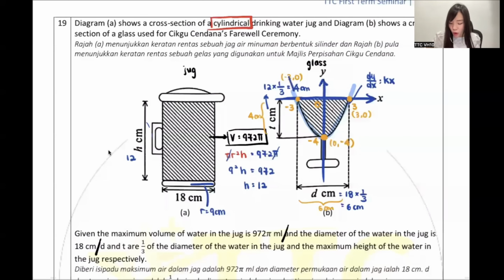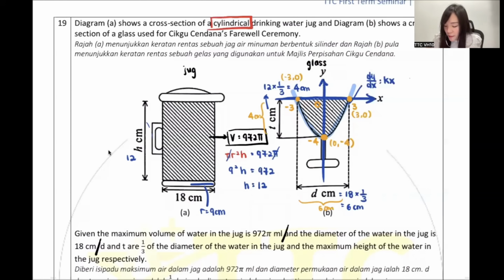You see, whatever you have now is the gradient function of the curve. Very good, Alison, so smart. You need to find the equation of the curve. Whenever we have a coordinate, we will sub the coordinate in. But do we sub it into the dy/dx? No, we sub inside the equation of the curve. But this question doesn't have the equation of the curve, so you need to find it yourself.